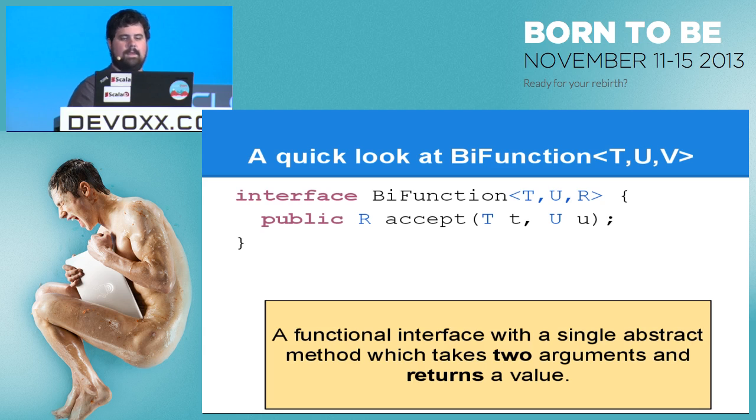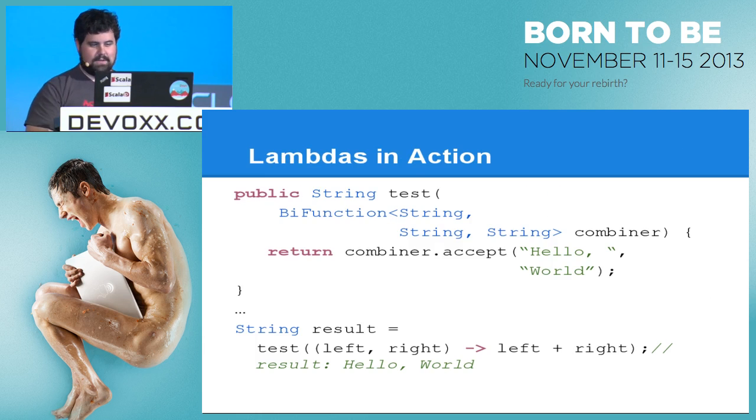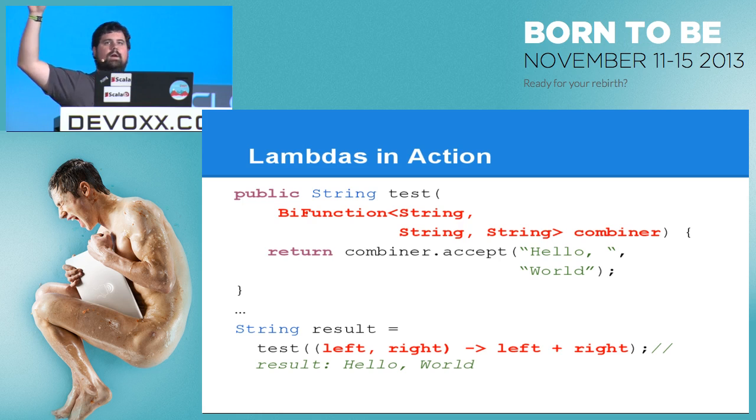BiFunction is an interface that takes in two things and returns something. And again, it has some awesome things here, yeah? I love my brackets, okay? And in action, when you have a BiFunction in Java 8, you can, instead of saying new BiFunction and then implementing the interface, use a lambda. How many of you guys, do we not need to cover this at all? Anyone want to cover this stuff?